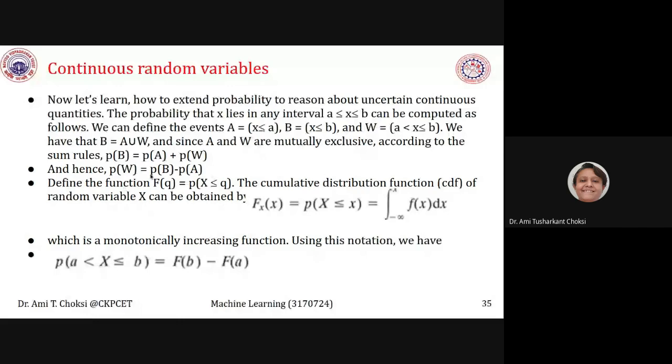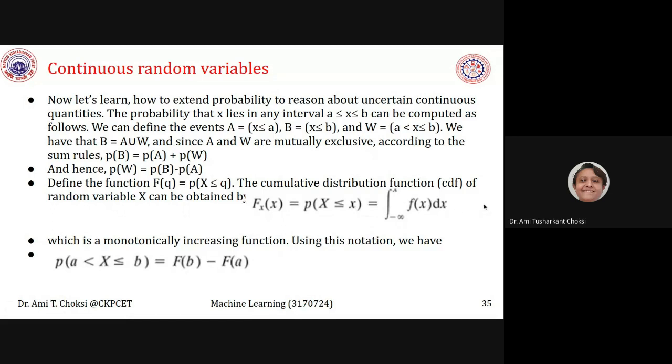Okay. So define the function F of q is equal to P of x less than or equal to q. The cumulative distribution function, that is CDF, of random variable x can be obtained by Fx of x equals P of x less than or equal to x, that is equal to the integration from negative infinity to x of fx of x dx, right?